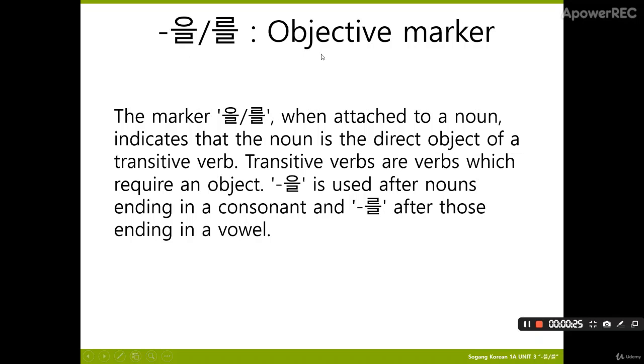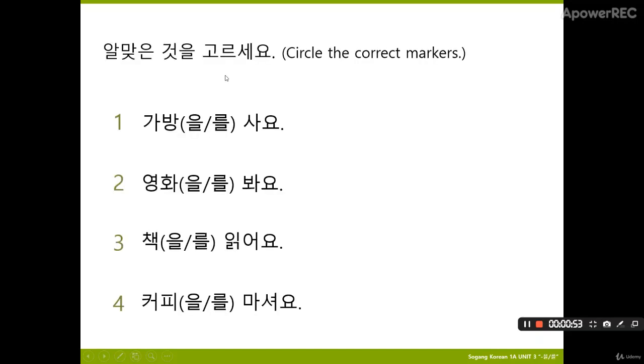So it is an object marker. When attached to a noun, it indicates that the noun is the direct object of a verb. And if the verb requires an object, then we will put this in front of the nouns. For nouns which end with a consonant, we use 을, and for those ending in a vowel, which means it doesn't have an end sound, we'll use 를. So let's do this exercise.